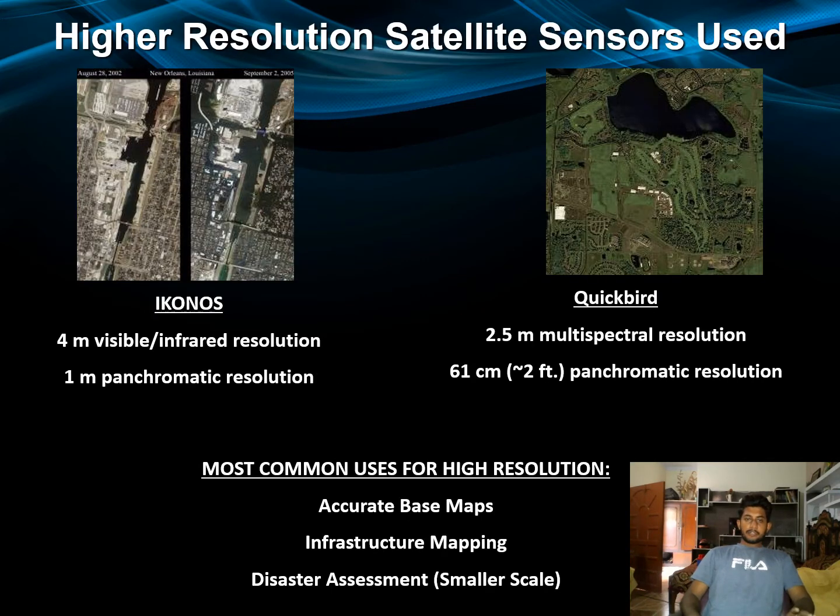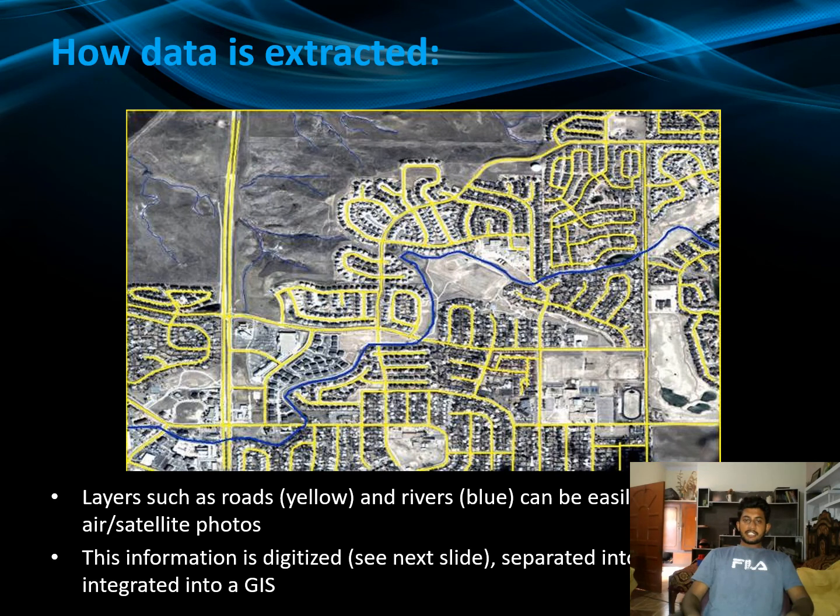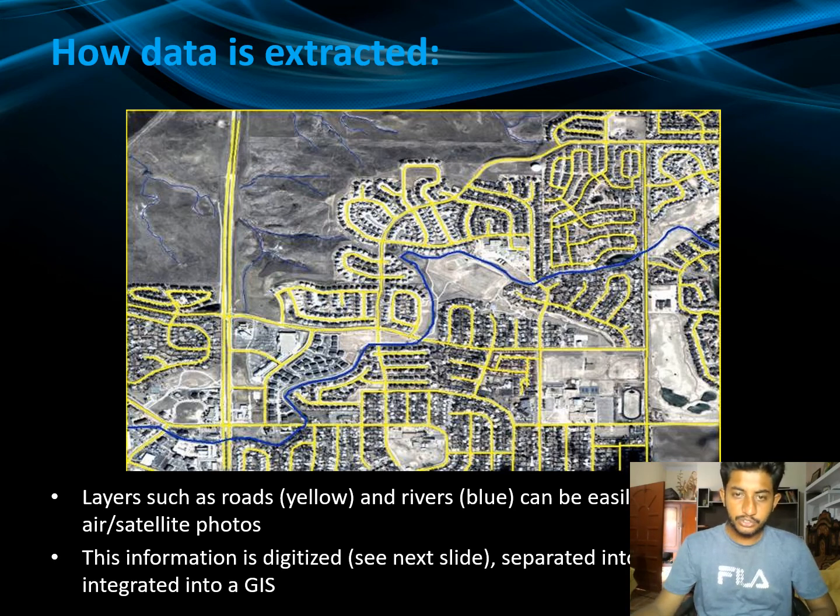IKONOS has 4-meter visible infrared resolution and 1-meter panchromatic. QuickBird has multiple resolutions. The most common use for high resolution is accurate base maps, infrastructure maps and disaster assessments on small scale. This is how we extract the data. In the laser data, roads show in yellow color, and rivers show in blue color and can be easily assessed.